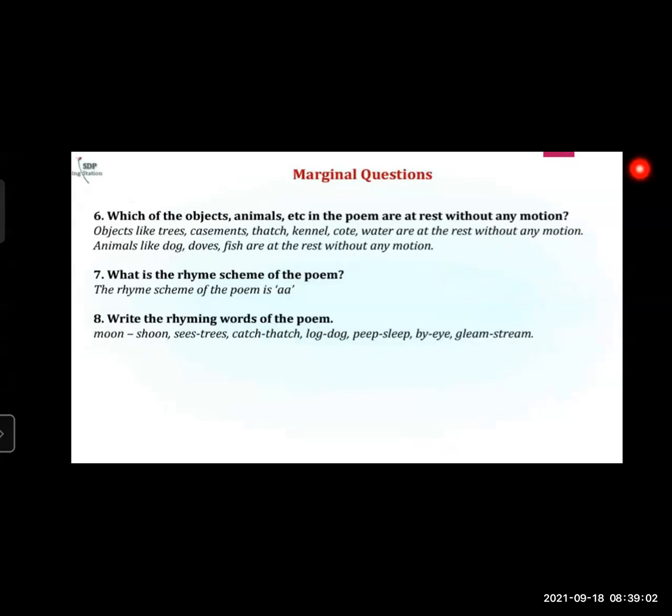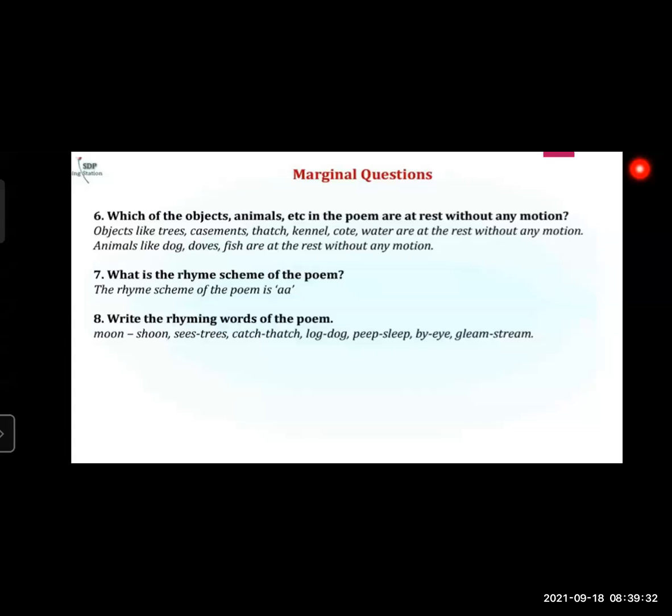Which of the objects, animals, etc. used in the poem are at rest without any motion? Means now you should write here the things which are stable in one place. You should write some examples like this. Objects like trees, casements, thatch, canal, court, water are at rest without any motion, and animals like the dog, the fish, and some birds.